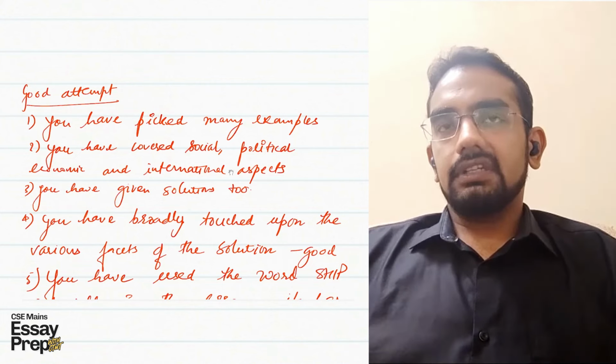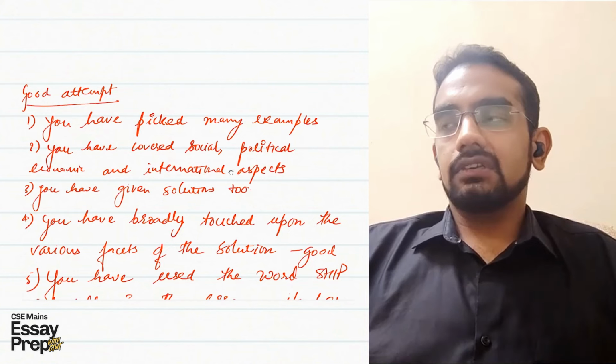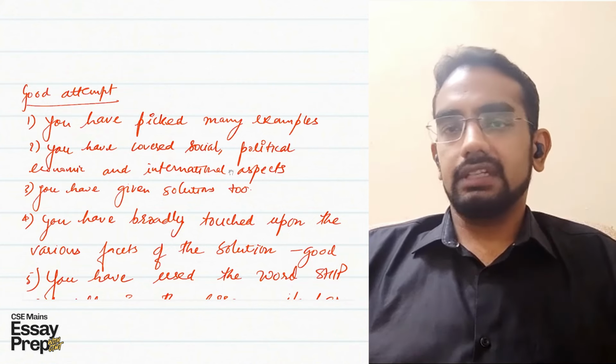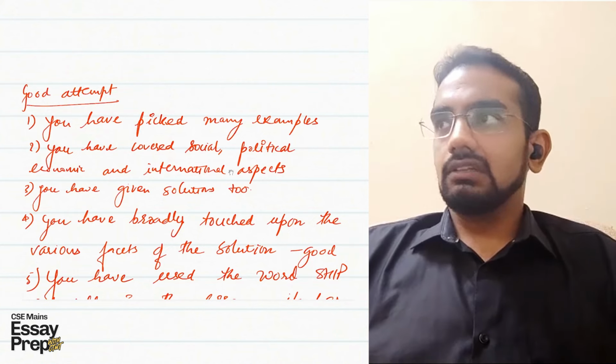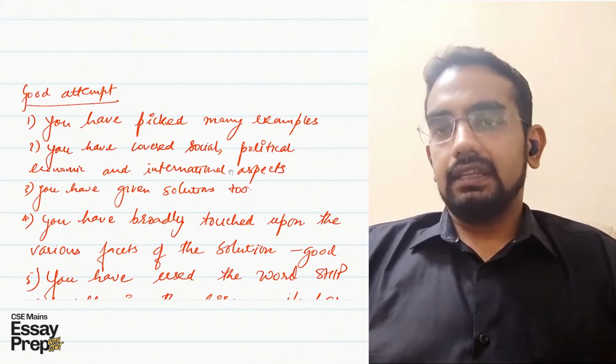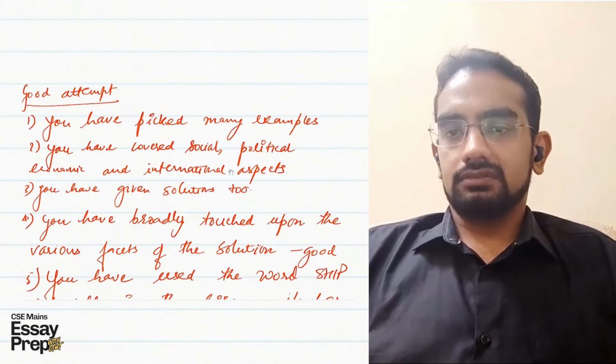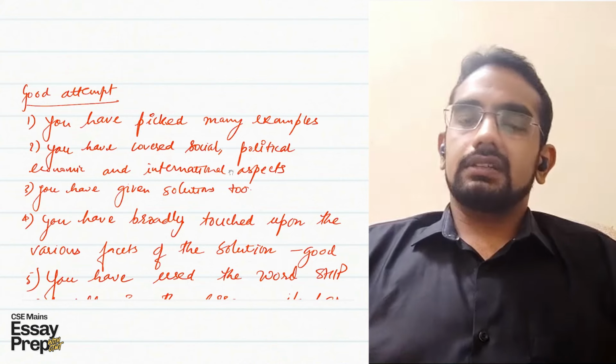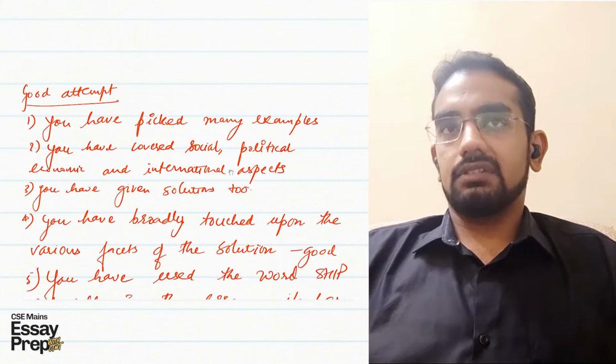Now with this interpretation, I can use n number of things, n number of challenges that exist in our society, polity, economy, culture, whatever. Like casteism is a negative thing that exists in our society, so it is the water. Or corruption in politics is an example or interpretation of water.